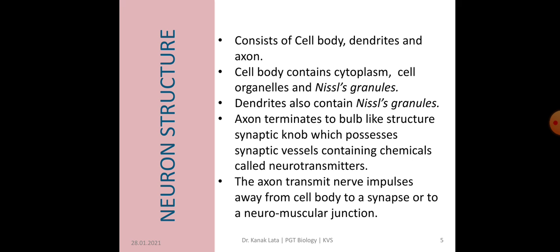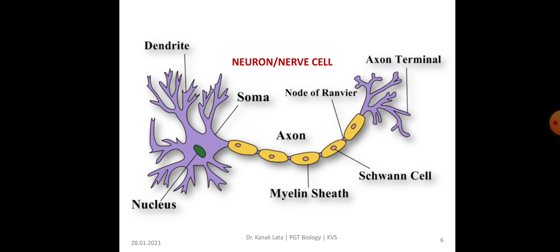The axon is thus responsible for transmitting nerve impulse away from cell body to a synapse or to a neuromuscular junction. Here it is the structure of a neuron or nerve cell showing all its parts.